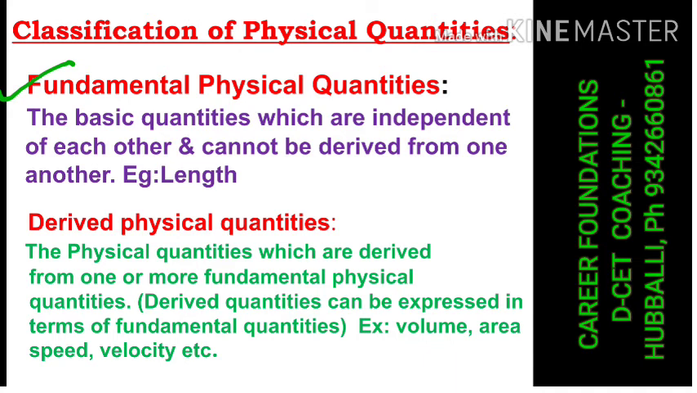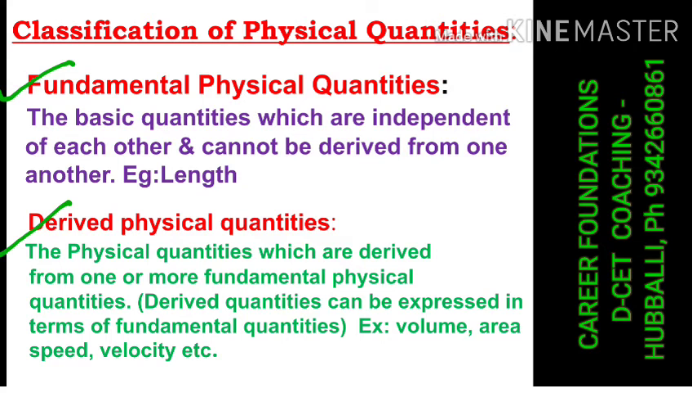Those basic quantities which are independent, which cannot be expressed in terms of other physical quantities, are called fundamental physical quantities. Before the 1960s we had only 3 fundamental physical quantities, that is length, mass and time. This question may appear for you. Now, what is a derived physical quantity?